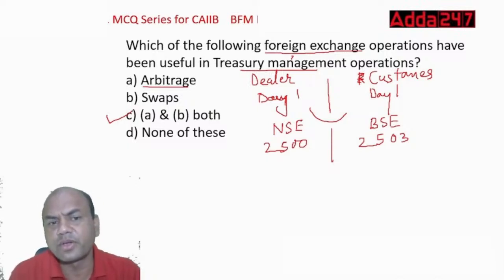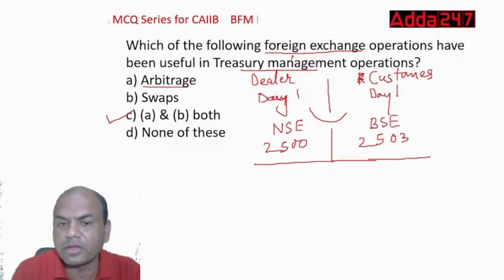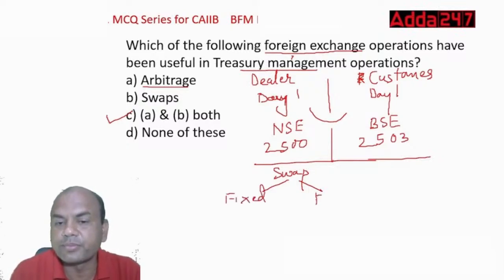Safest. Okay. Swap means what? Swap is different. In a swap, always remember, there is one leg which is fixed and the other leg which is floating. One leg is fixed, the other leg is floating.